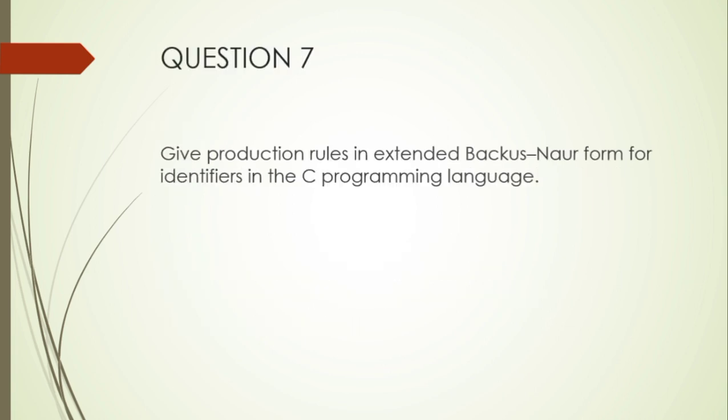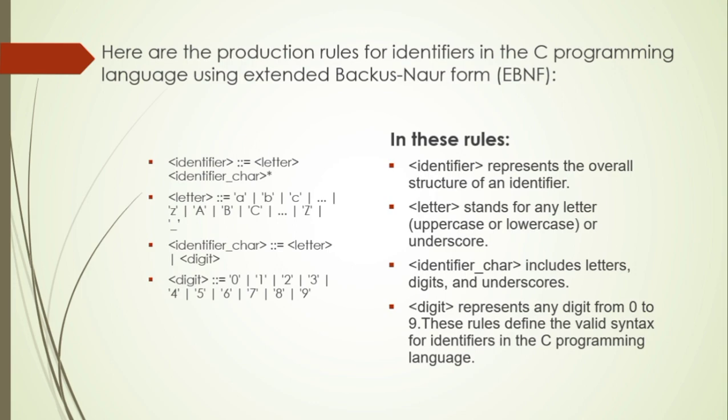Question 7. Give production rules in extended Backus-Naur form for identifiers in the C programming language. Here are the production rules for identifiers in C using extended Backus-Naur form, EBNF. Identifier equals letter, identifier character. Letter can be lowercase a to z or uppercase A to Z. Identifier character can be letter or digit.